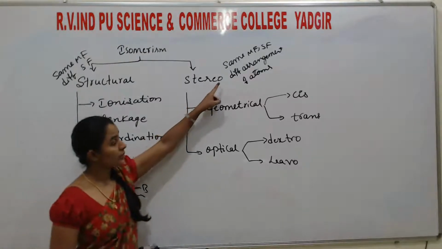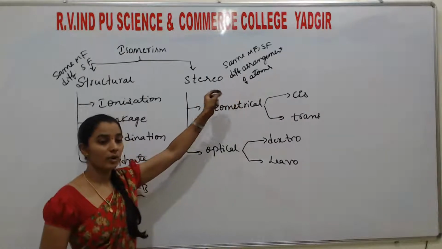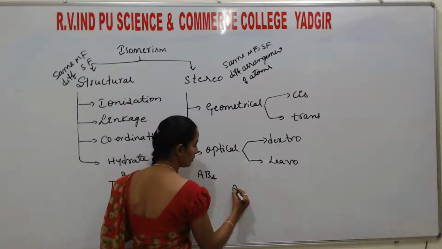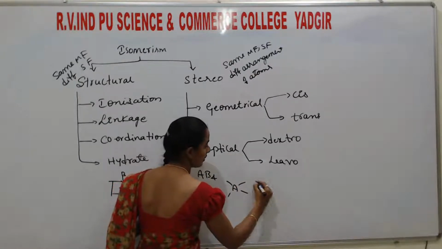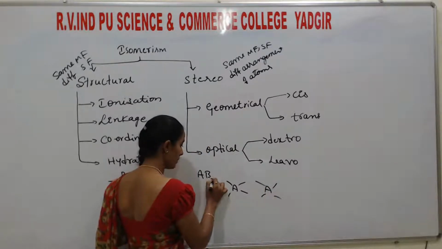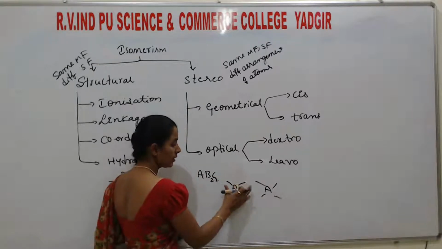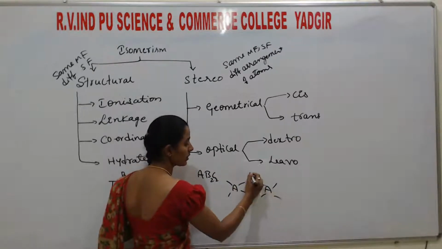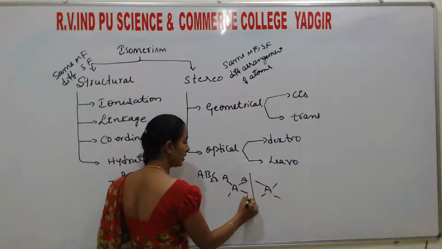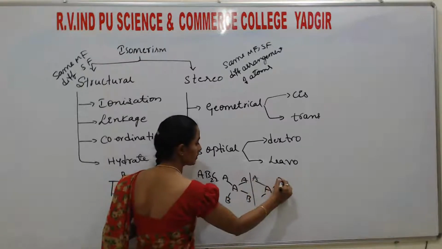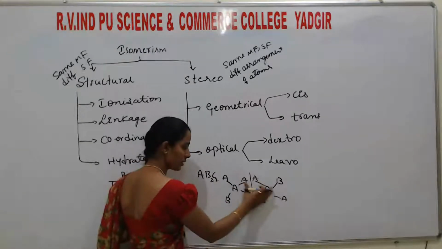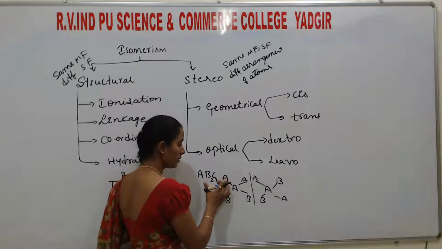So stereoisomer means same molecular formula, same structural formula. For example, AB4 is there, so its molecular formula is the same and structural formula is also the same. Or you may take AB2C2. Here same molecular formula, same structural formula, but different arrangement of atoms. Understood? Here the structure is the same, square planar only.